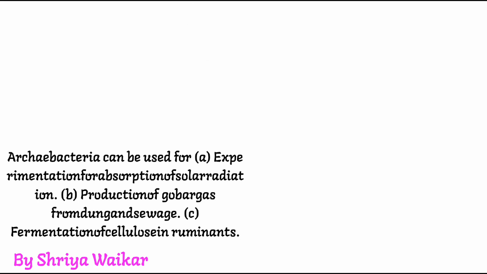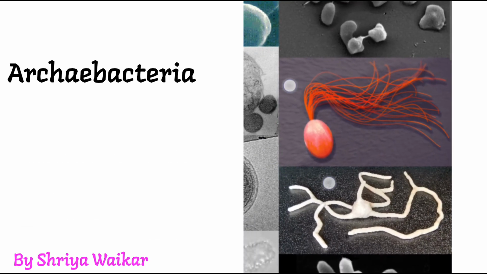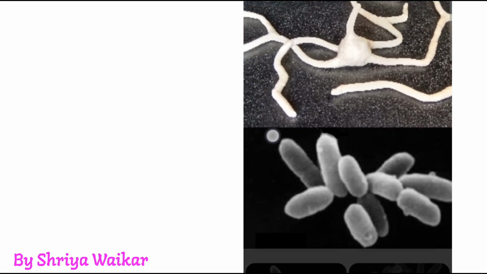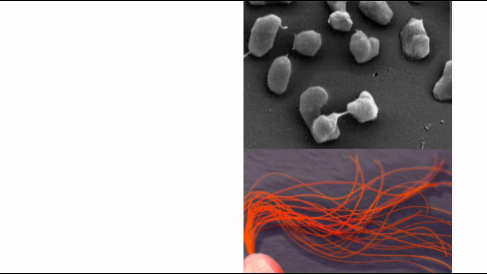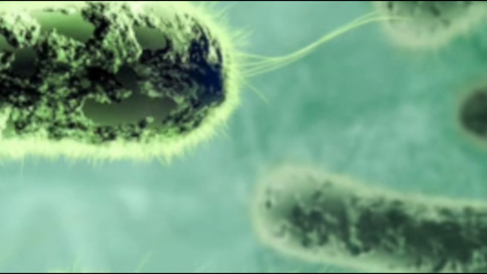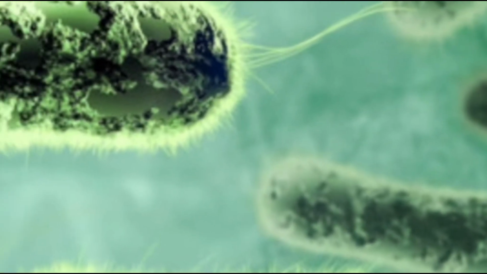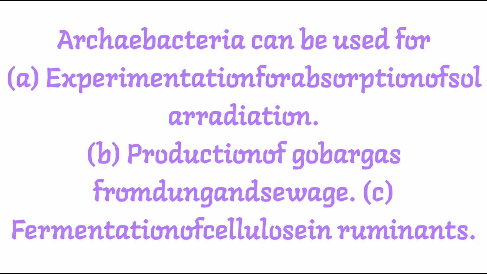The next are the archaebacteria. These are the most primitive prokaryotes. They have a cell wall made up of protein and non-cellulose polysaccharide. There is a presence of 16S rRNA, which makes them unique, because they are placed in a separate domain called archaea, which is between the bacteria and eukarya. Archaebacteria can live under extreme conditions like salt pans, salt marshes and hot sulfur springs. They are also known as living fossils because they represent the earlier forms of life on earth.